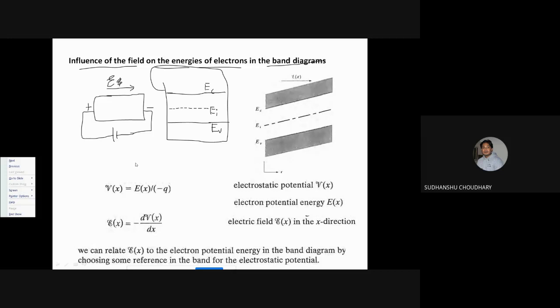The potential energy of the electron will change with the applied electric field, and that can also be shown in the band diagram itself. So how will it change? You will find that at this point where you have the positive end connected, the potential energy will be different in comparison to this point where you have connected the negative edge, that is, the electric field is in this direction.